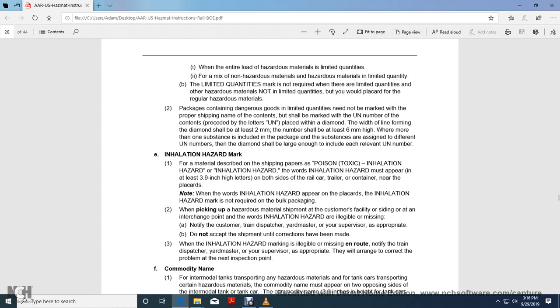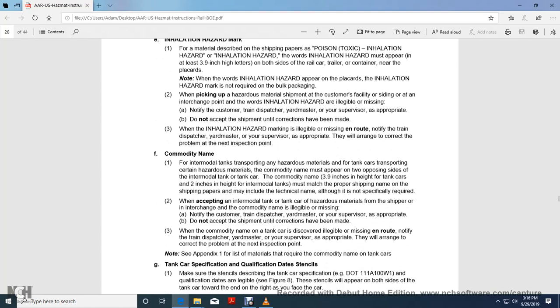Note: when the inhalation hazard appears on the placard, the inhalation hazard mark is not required for bulk packaging. When picking up a hazardous material shipment at the customer facility, if the marking at the interchange point with the words "inhalation hazard" is illegible or missing, notify the customer, train dispatcher, yardmaster, or your supervisor as appropriate. Do not accept the shipment until the corrections have been made.